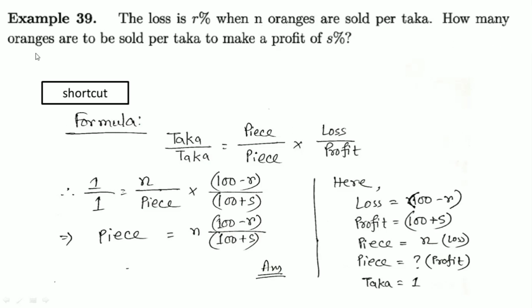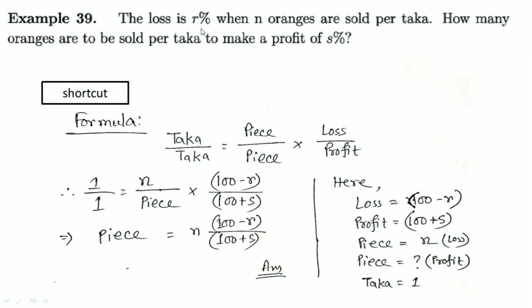Okay, now how many oranges? So we need to find the pieces of orange, and per taka, that is 1 taka, and the profit of s%, profit means plus, that will be 100 plus s. So we get this. Can we understand the math very easily? It's a very easy math.